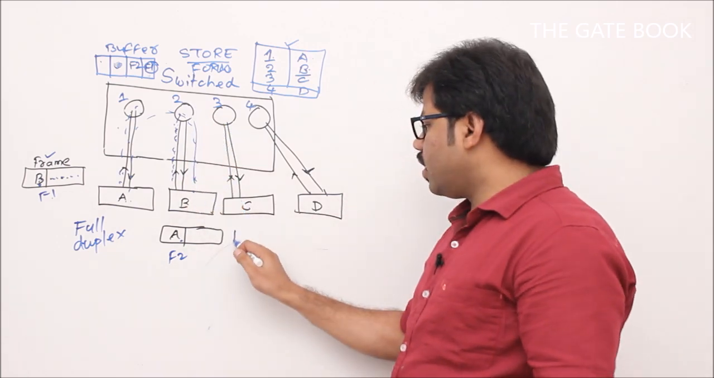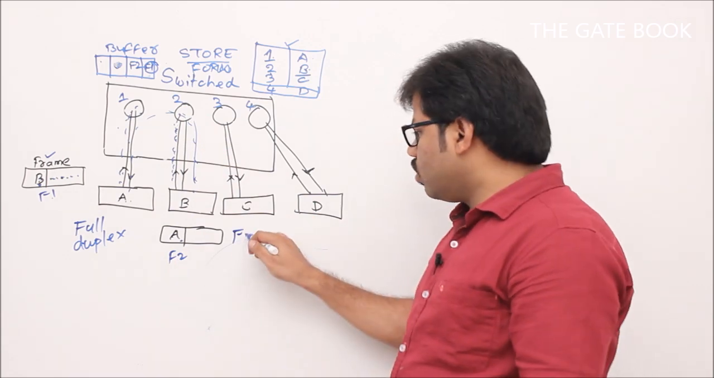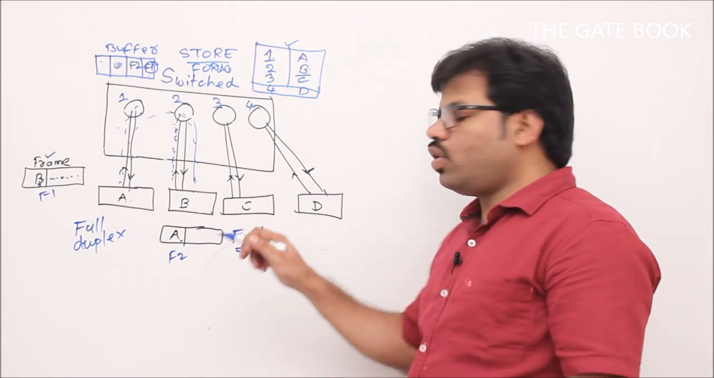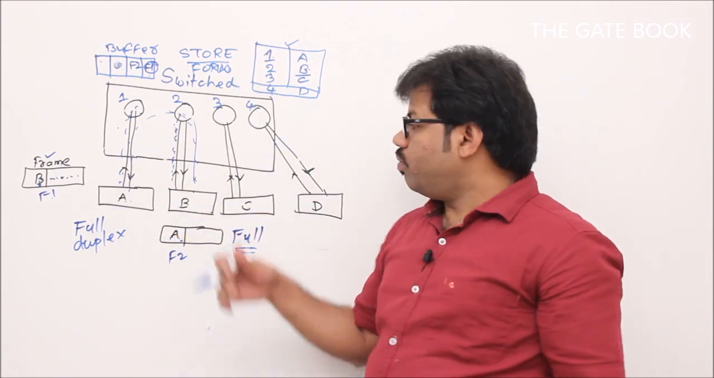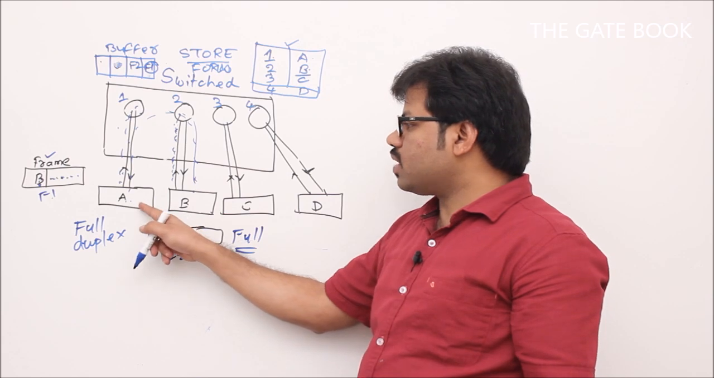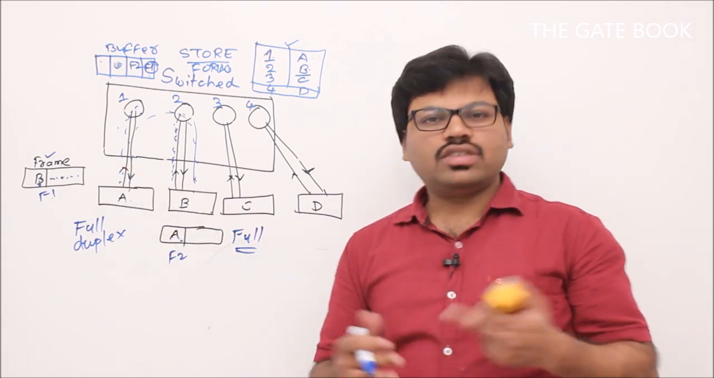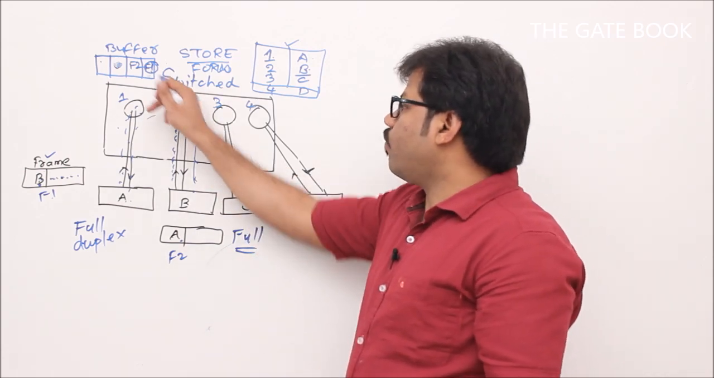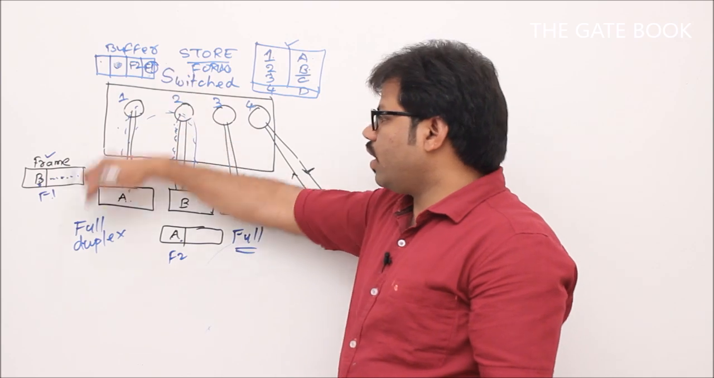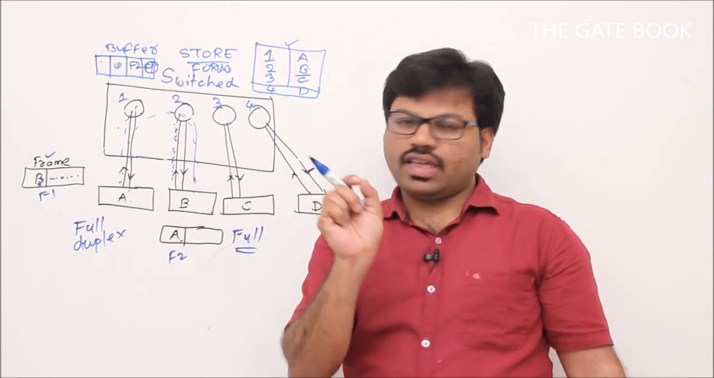So remember one thing, if you really want a non-collision model, the transmission mode should be full duplex. That means your medium should support full duplex. Supporting full duplex means what? Every device should have separate incoming and separate outgoing. Understand? Now finally F1 will reach here and F2 will reach this side. Understand? But we don't know the order. But remember one thing, there is a delay.